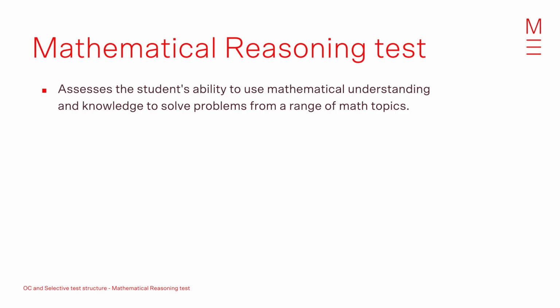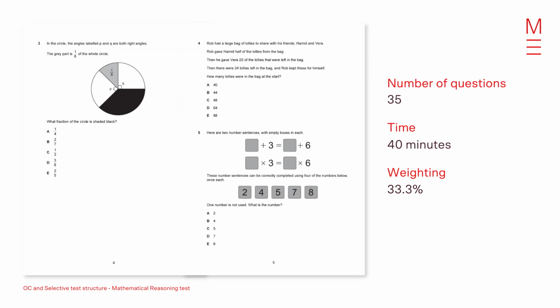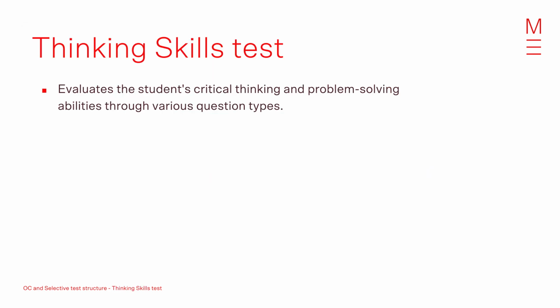The mathematical reasoning test assesses students' ability to use mathematical understanding and knowledge to solve problems from a range of maths topics. Calculators are not to be used in the mathematical reasoning test or any other test section. The test component of mathematical reasoning has 35 questions, allowing a time of 40 minutes. The weighting is 33.3%.